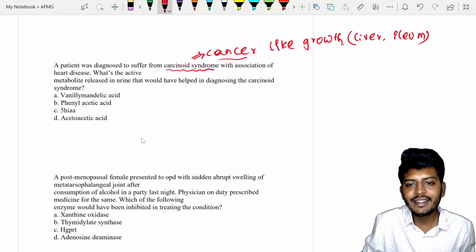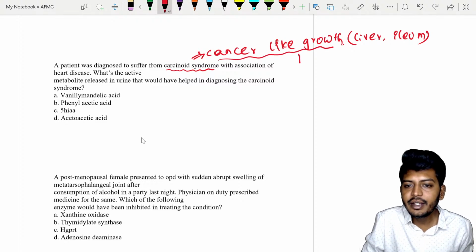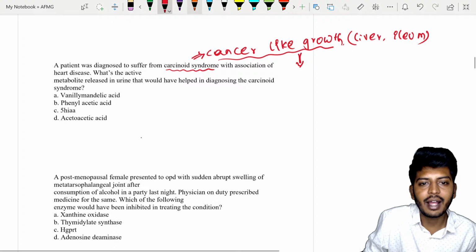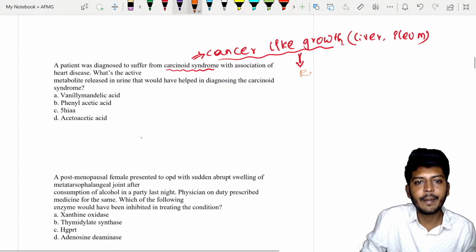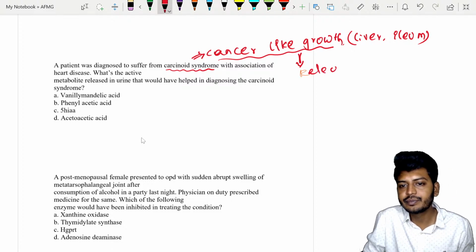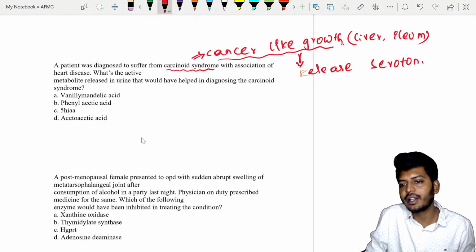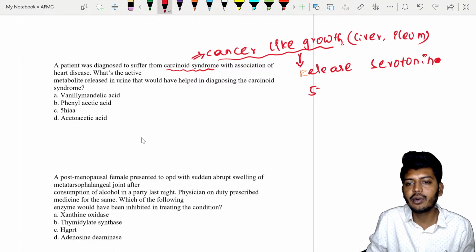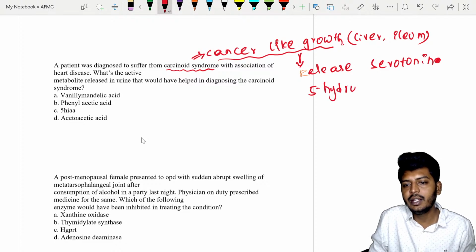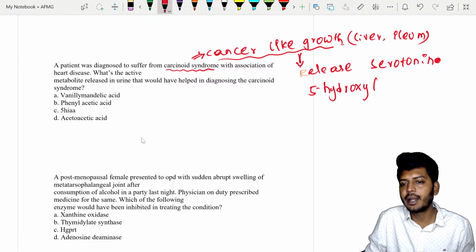So in the liver, it is a cancer-like growth. What it will do, my dear students, remember, is release serotonin. What is serotonin? Serotonin is also called 5-hydroxytryptamine.